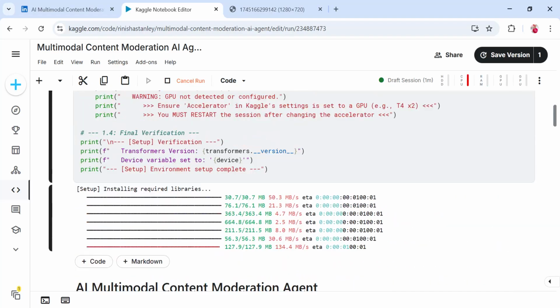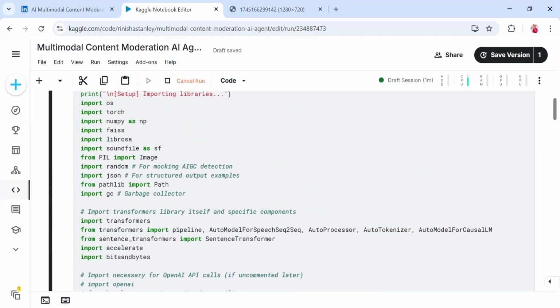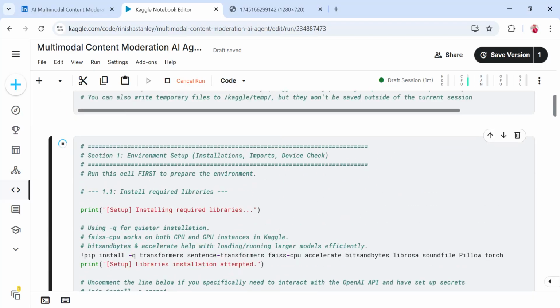Let's input the libraries here. It is taking a little bit more time here.